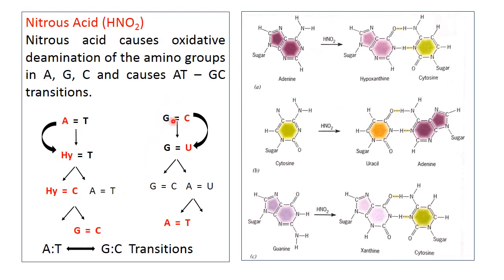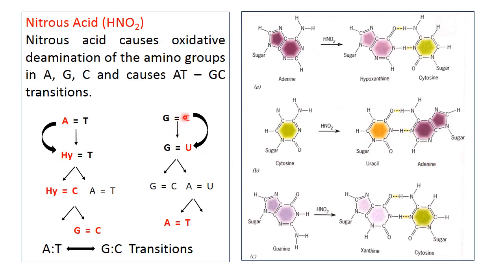Similarly, this is a normal sequence, G paired with C, and here this cytosine may undergo deamination and change into uracil, as represented by this diagram. This is cytosine, and whenever its amino group is removed and replaced with a ketone group, it becomes uracil, and uracil has binding affinity to adenine.